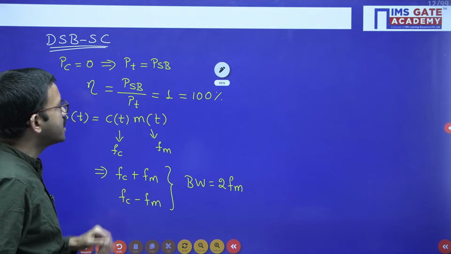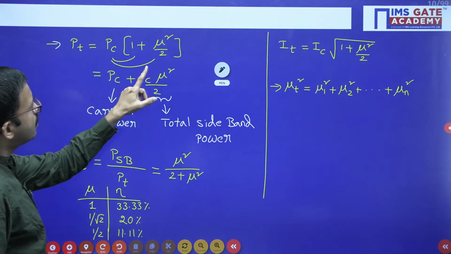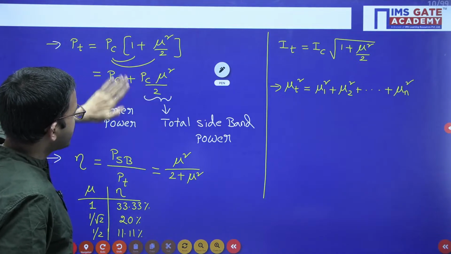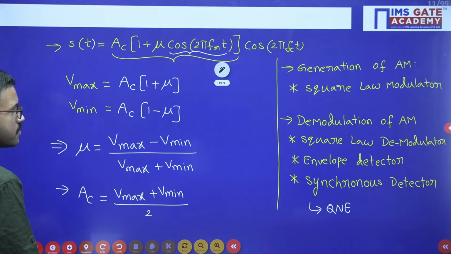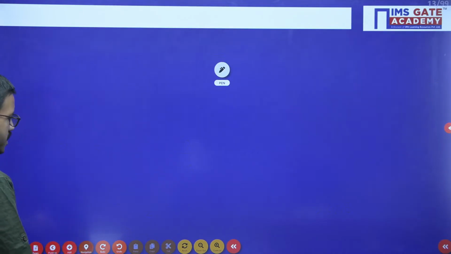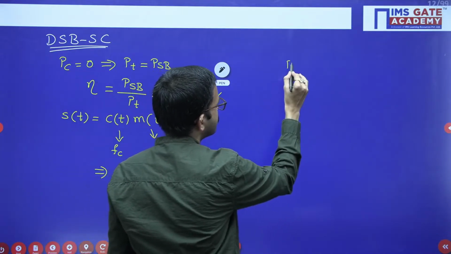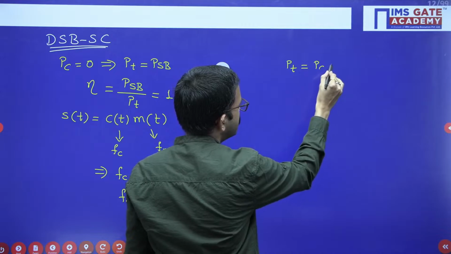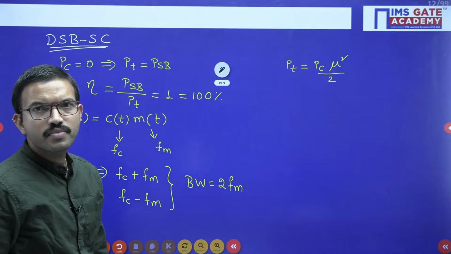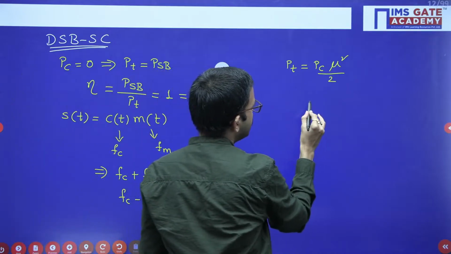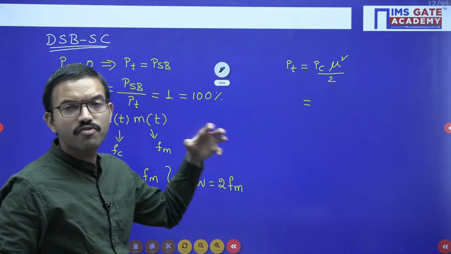Now with this understanding, from this formula you can remove the Pc term, that means the carrier power. So you get Pc mu square by 2, that is the total power required for transmitting the DSBSC signal. This is one formula you can easily remember, and I am giving one more approach also.